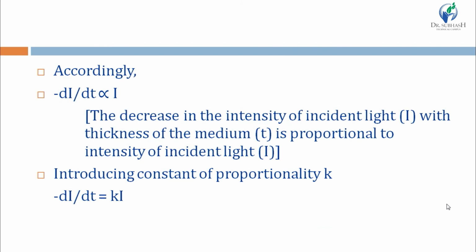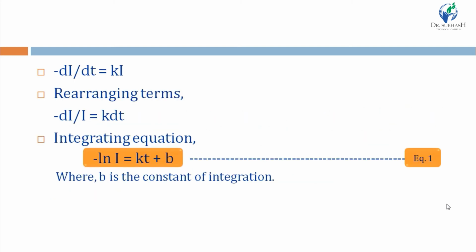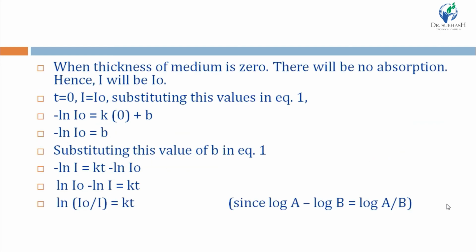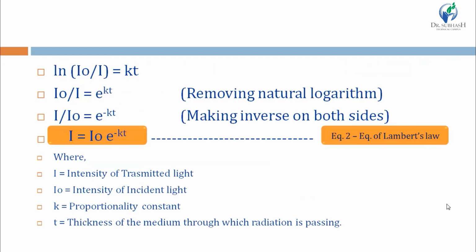First, minus dI by dt is directly proportional to I. Then we insert the proportionality constant small k. Then rearranging the terms, we integrate it to get natural logarithm. Then assume the condition where thickness of the medium is 0, and substitute all these values in equation 1. Then rearranging the terms, the natural logarithm is removed, and the inverse is taken on both sides. We get the equation of Lambert's law, which is I is equal to I0 e to the power of negative kt.